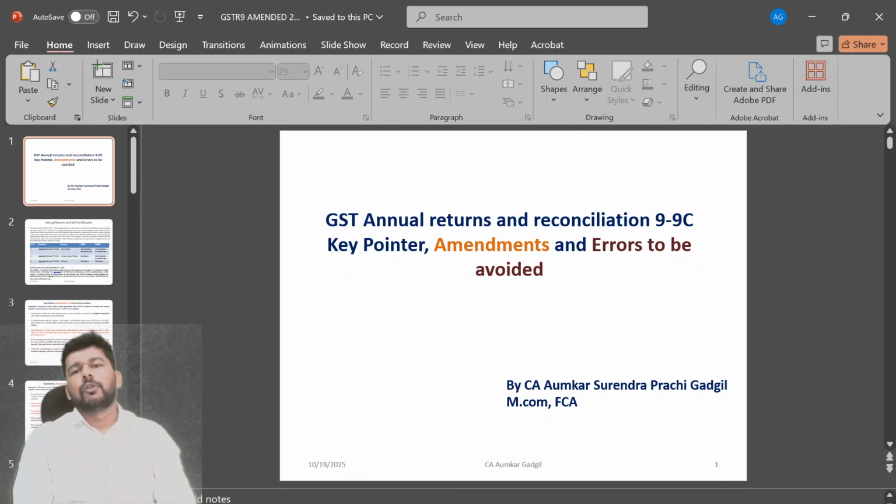Friends, we are here with a video on GST annual return, and especially the focus is the amendments in the GST annual return. As you all know, the GST annual returns for the financial year 24-25 are due to be filed on 31st December 2025. That is currently the due date.